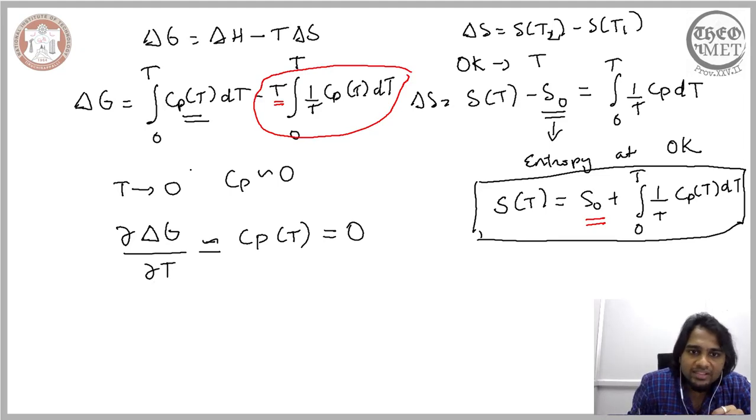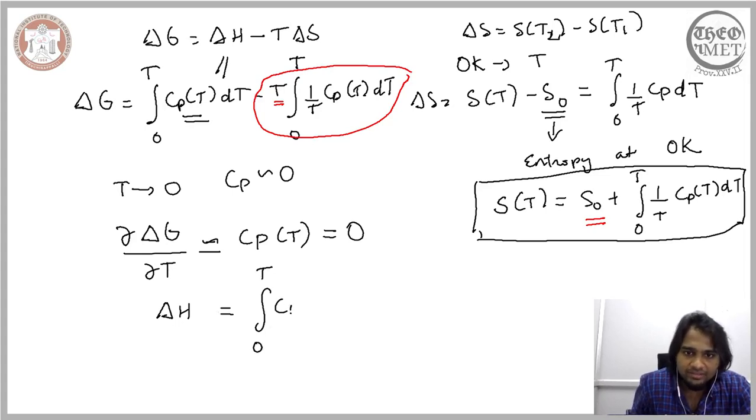Now we can extend the same understanding to the change in the enthalpy. The change in the enthalpy is the first term of this expression, which for the non-isothermal process will be something like this.